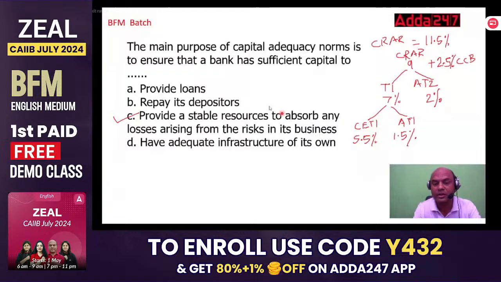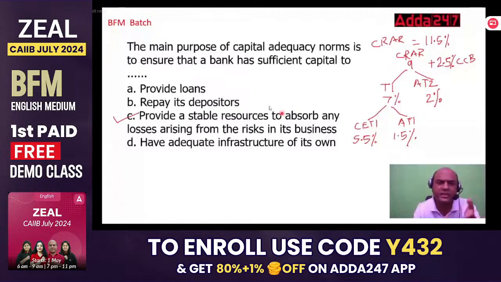Tier 2 is what? Tier 2 is a paid capital. Paid means what? Here I have to pay compulsory interest on this in tier 2. In tier 1, I don't require to pay any interest. If I miss out on it, I miss out. So that's called a free capital or going concern. Tier 2 is known as a gone concern.